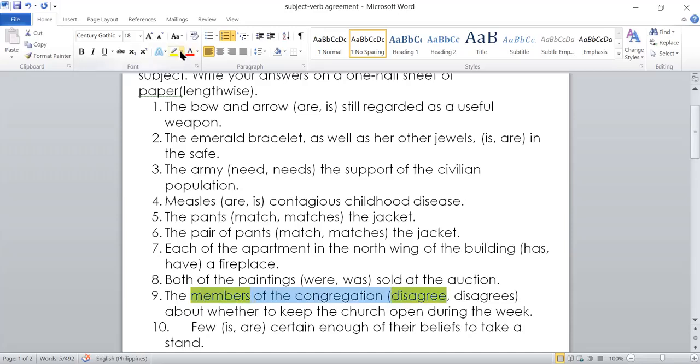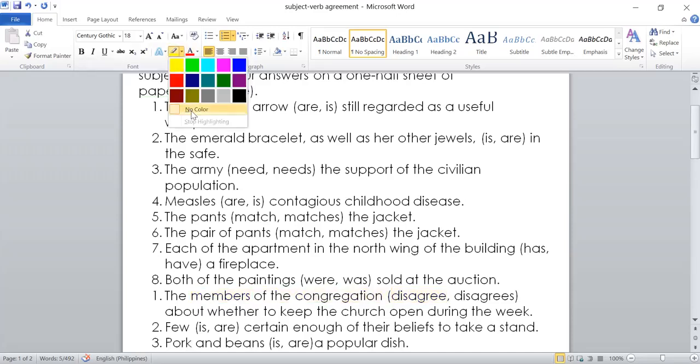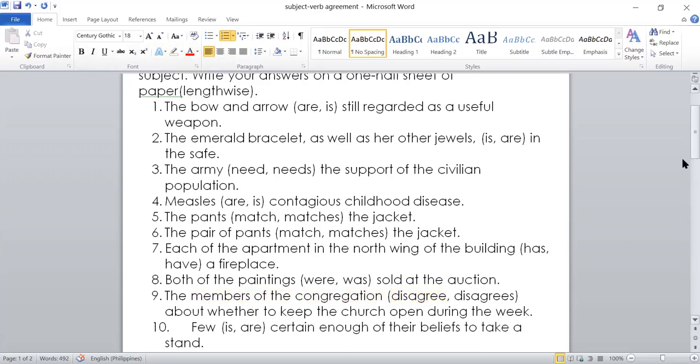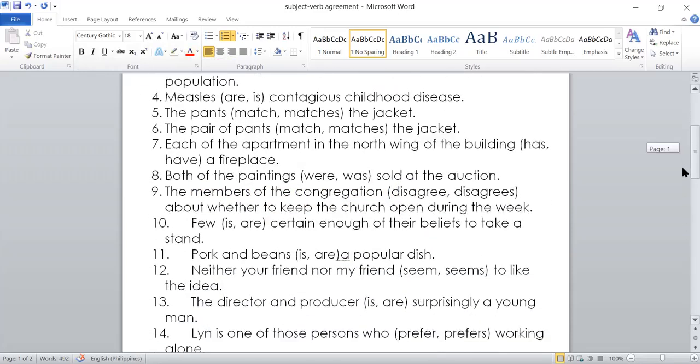Okay, let's go to number 10. Similar to a while ago, few is considered a plural pronoun. Therefore, the answer would be are. So few are certain enough of their beliefs to take a stand.